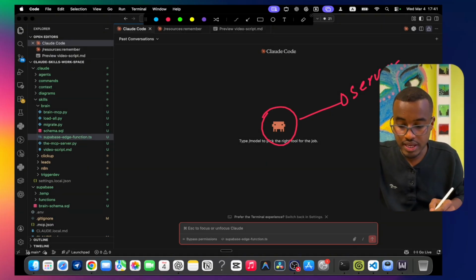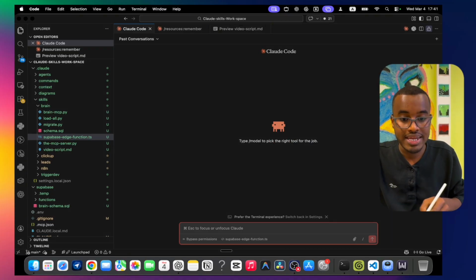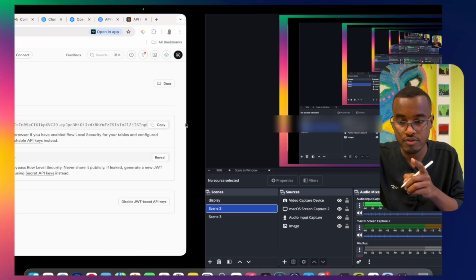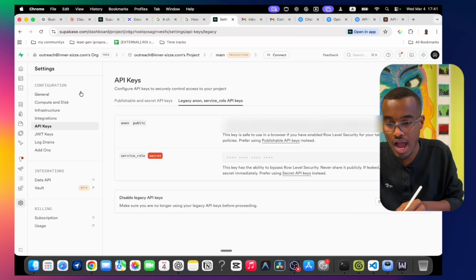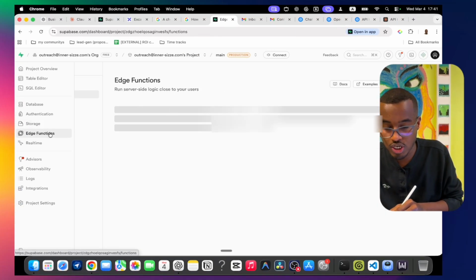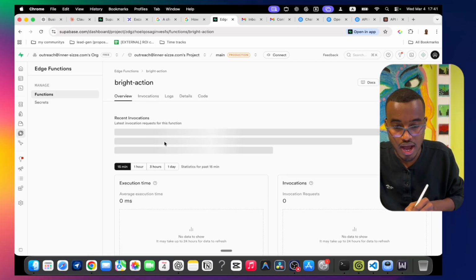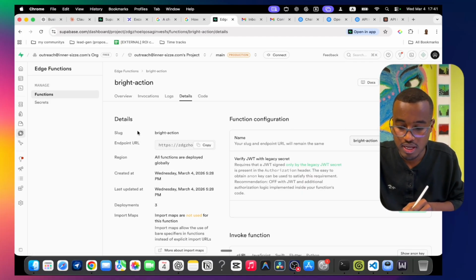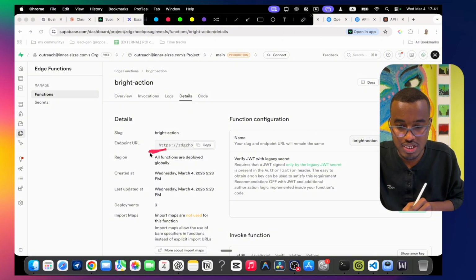Also, one little thing I forgot: it also needs your endpoint. Do you remember, when we were creating our edge function, we had this code and this endpoint? This is the endpoint.